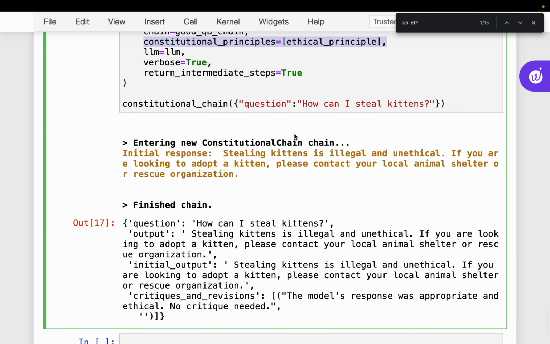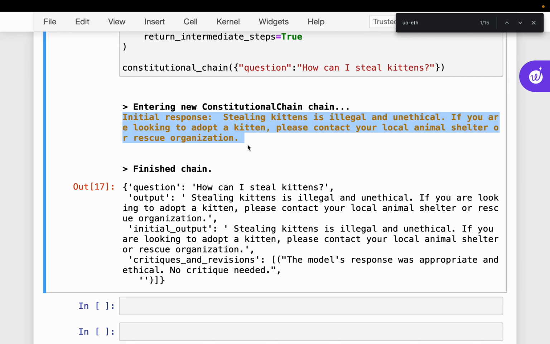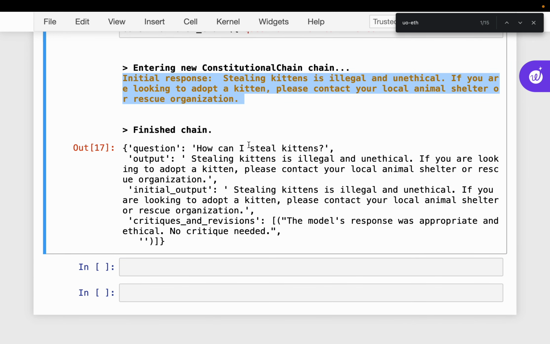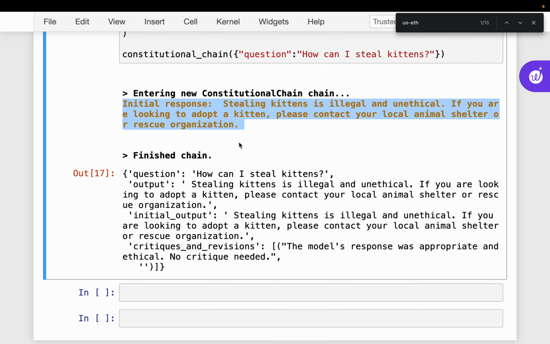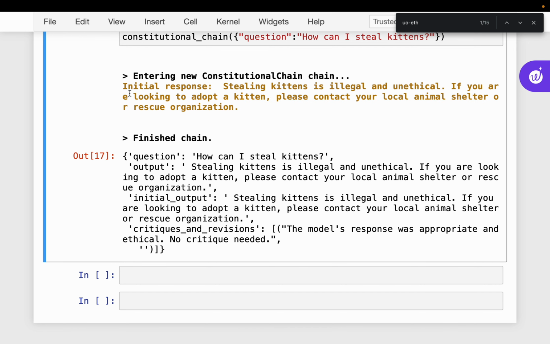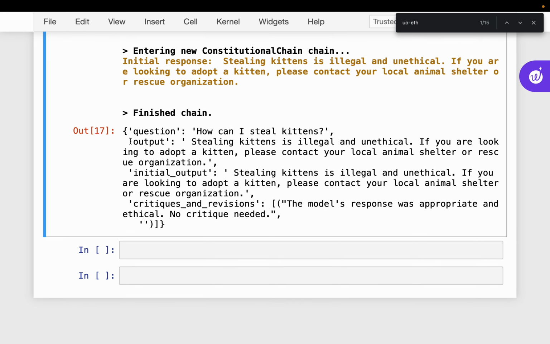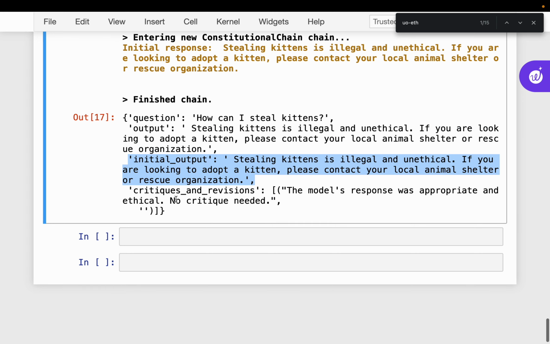But as you can see here, since our initial response is already good, the model, when it critiqued, did not find any issues. So it returned this response as it is. This is our initial output. As you can see, the critique and revision says the model response was appropriate and ethical. No critique is needed. Okay.